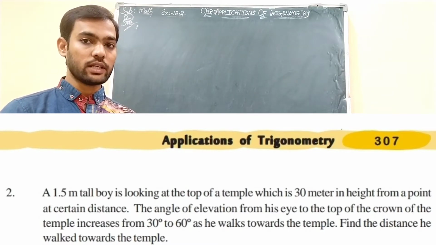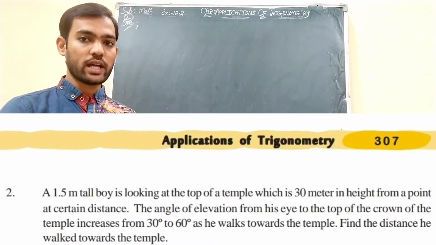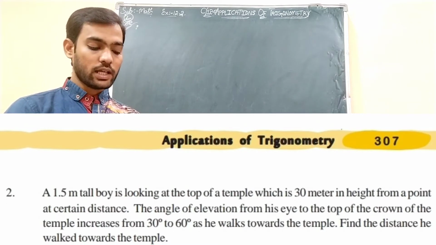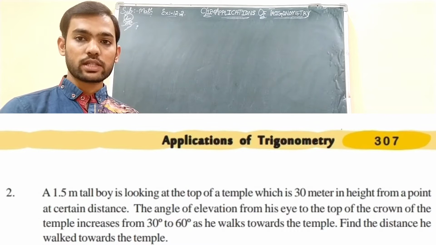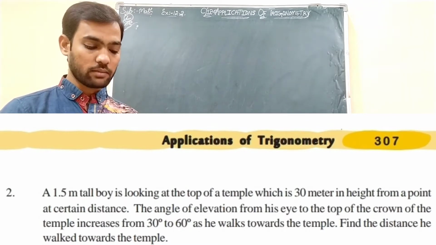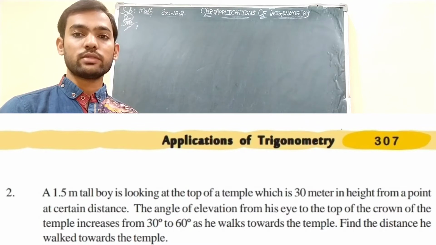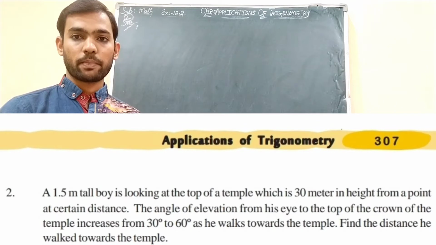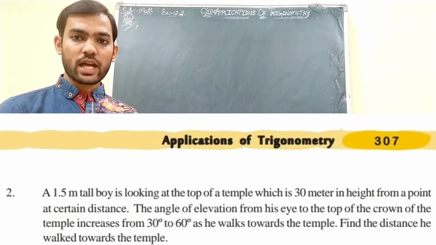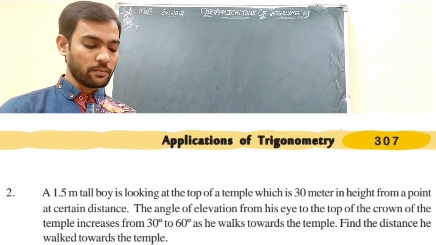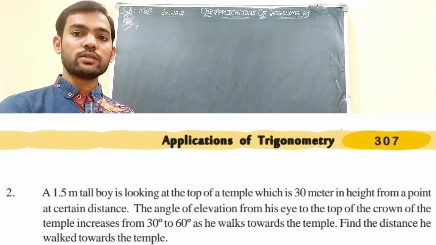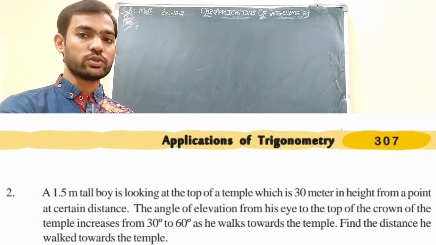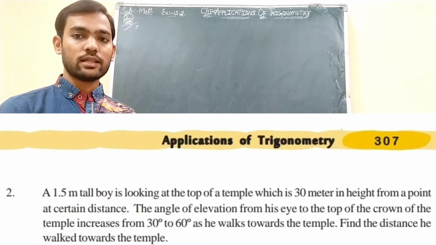Here the height is given, so we need to include it. If the height is not given in the question, we will ignore it. Along with that, he says the angle of elevation from his eye to the top of the crown of the temple increases from 30 degrees to 60 degrees as he walks towards the temple. When he was far the angle was 30 degrees, and when he approached the temple the angle increased to 60 degrees.